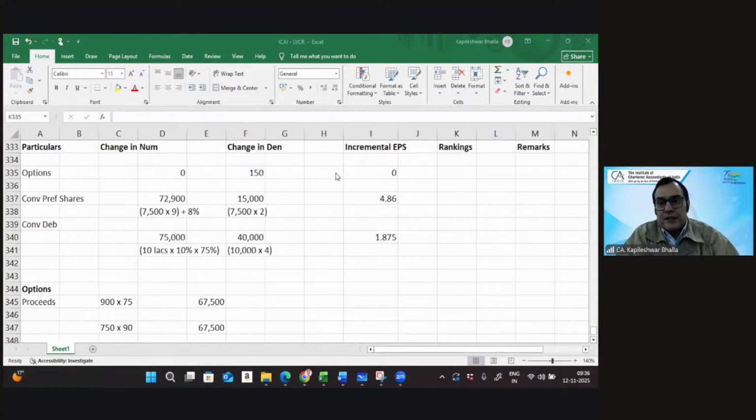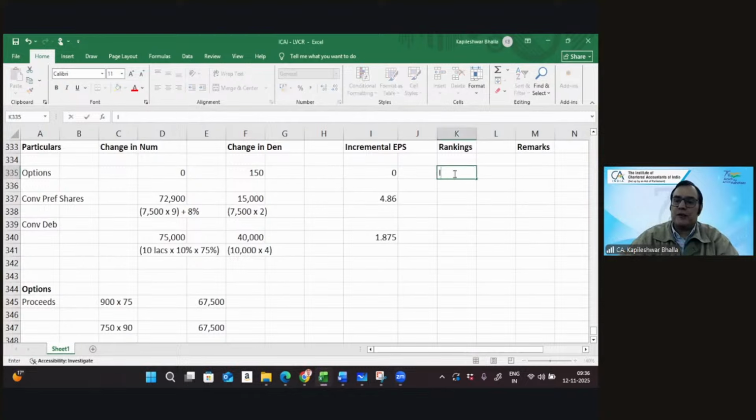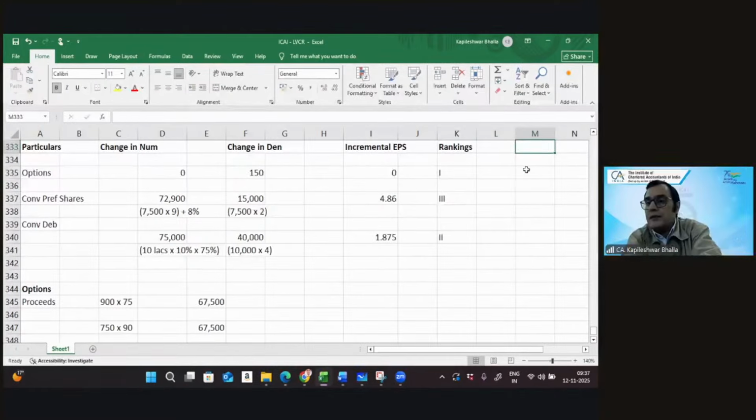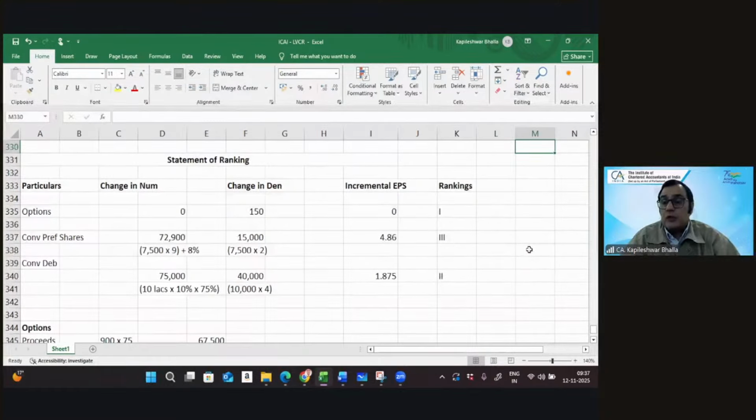The least the incremental EPS, the most diluted it is going to be. So we give a ranking to the options as 1. This gets ranking 2 and this gets ranking 3. Correct. So on this basis, descending to ascending, or we can say the least to the highest. Okay, we don't need the remarks at this stage. That I'll need later. So I think the statement of ranking is done. We've taken the change in the numerator, the change in the denominator, got the incremental EPS, which becomes the basis of giving the rank.